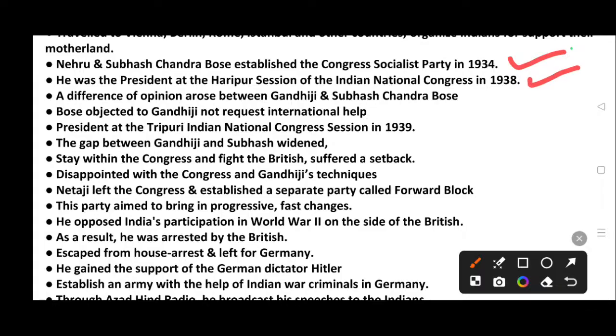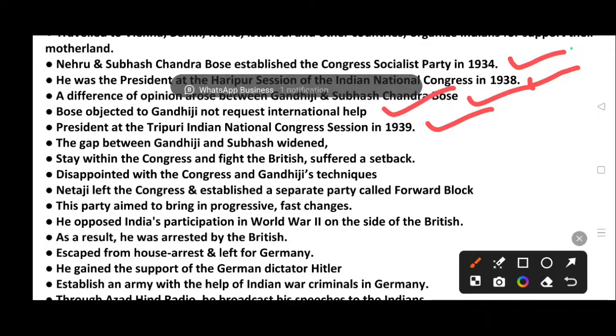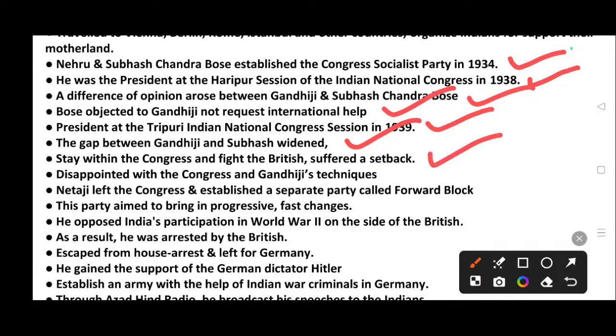A difference of opinion arose between Gandhiji and Subhash Chandra Bose. Bose objected to Gandhiji not requesting international help. He was president at the Tripuri Indian National Congress session in 1939. The gap between Gandhiji and Subhash widened. The effort to stay within the Congress and fight the British suffered a setback. Disappointed with Congress and Gandhiji's techniques, Netaji left the Congress and established a separate party called Forward Bloc. This party aimed to bring in progressive, fast changes.